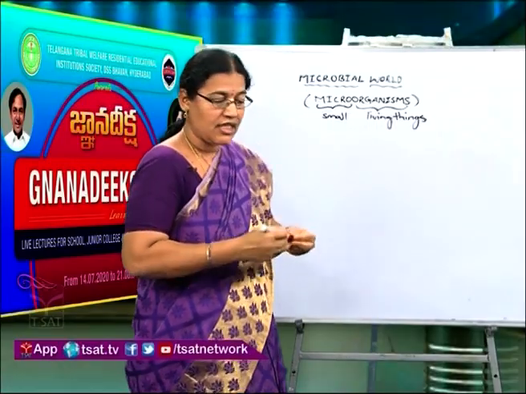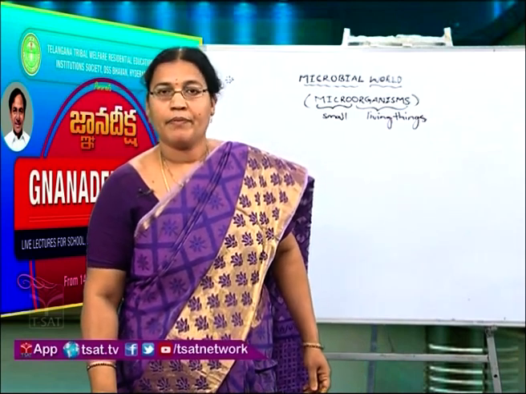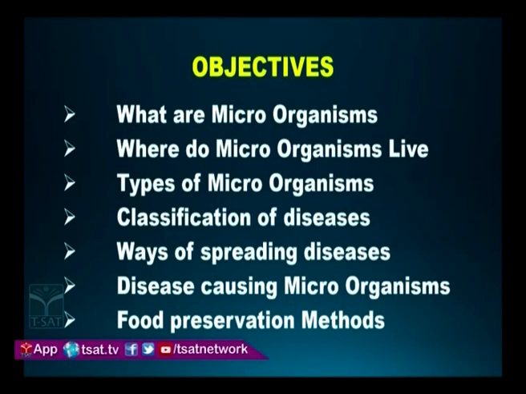First, we shall see our objectives. We will study these things in this class: what microorganisms are, where microorganisms live, types of microorganisms, classification of diseases, ways of spreading diseases, disease-causing microorganisms, and food preservation methods. We will start one by one. First, see what microorganisms are.